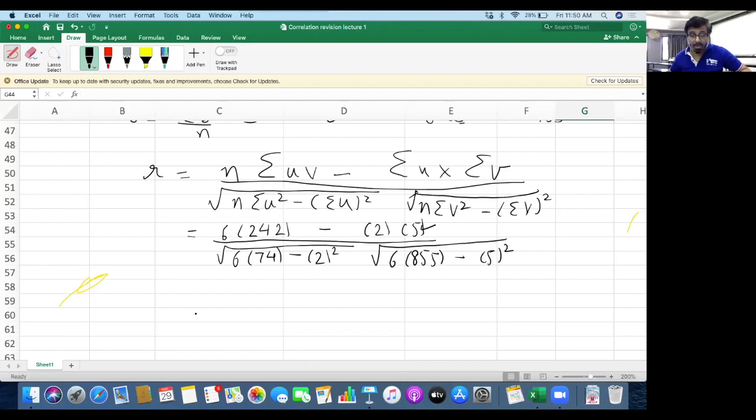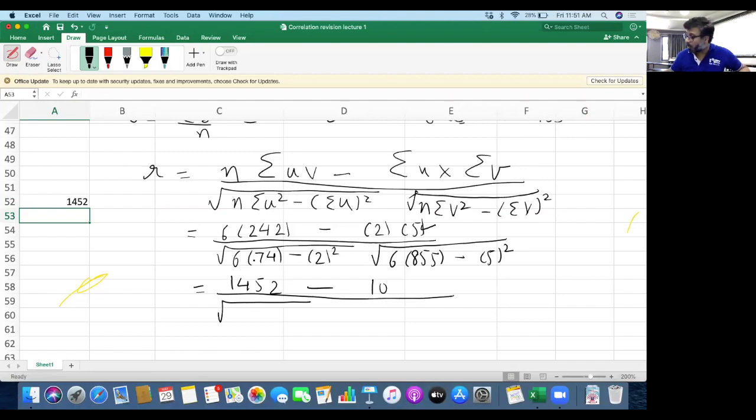So 6 into 242 will come to 1452. All of you must be having calculators with yourselves. 1452 minus 2 into 5 is 10, upon square root of 6 into 74. So 6 into 74 is 444. 444 minus 2 square is 4.